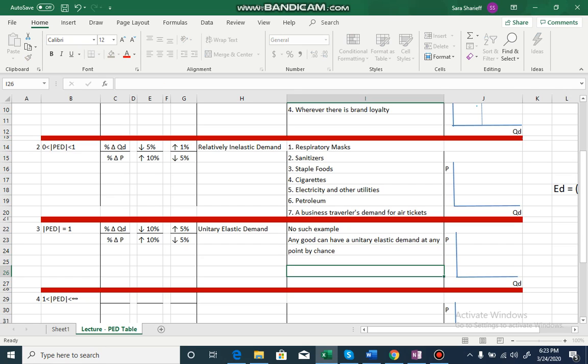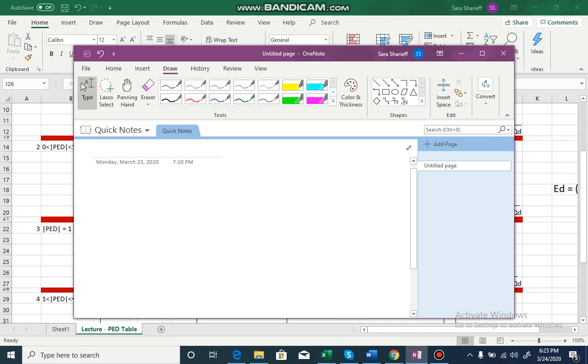Now how does the demand curve for a good which has a unitary elastic demand look like? Now it's basically not a linear demand curve. The demand curve for a good which has a unitary elastic demand, it looks somewhat like this. It's a rectangular hyperbola, right? Let me type it. It's a rectangular